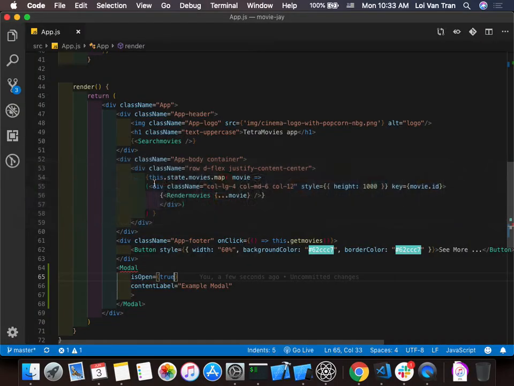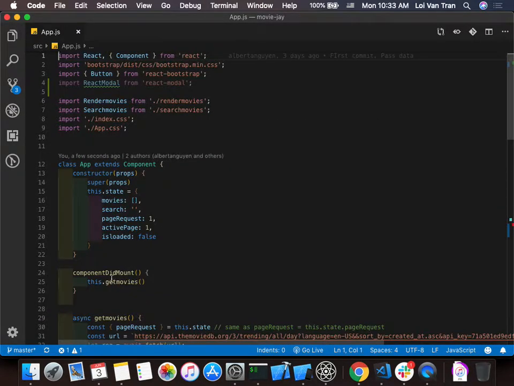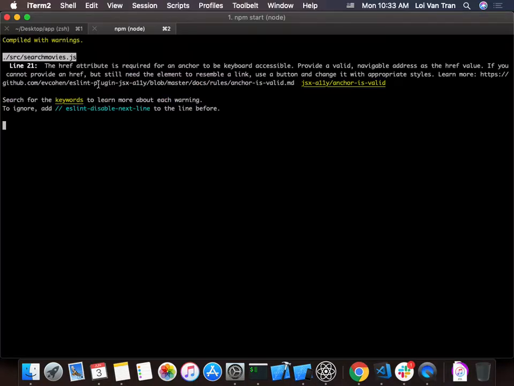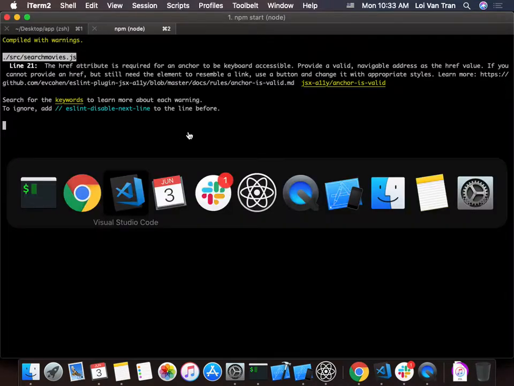Okay, so Modal was not defined. So we need to change this over here to Modal. I think we can do this because it's a default export. So now we can see when the page loads that there is a modal here. But that's not good enough, guys. What do we want to do? Stick something inside. Yes, we want to stick something inside.